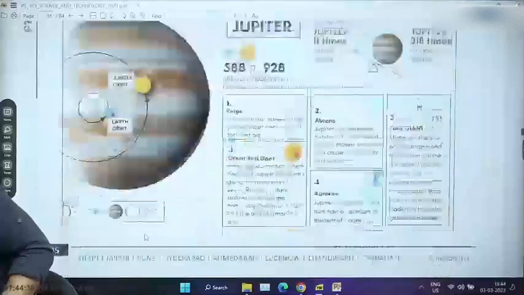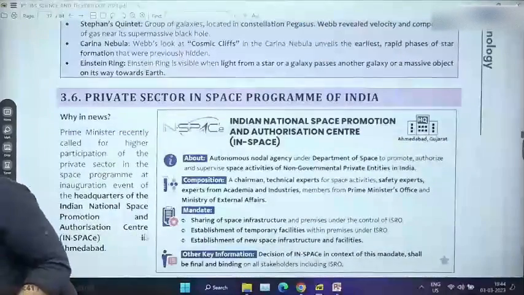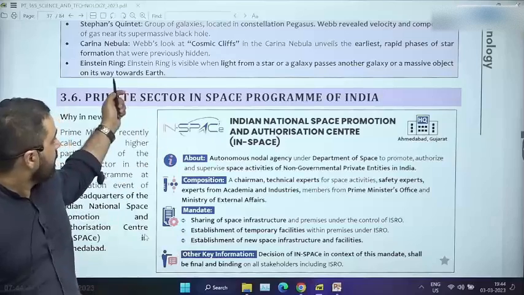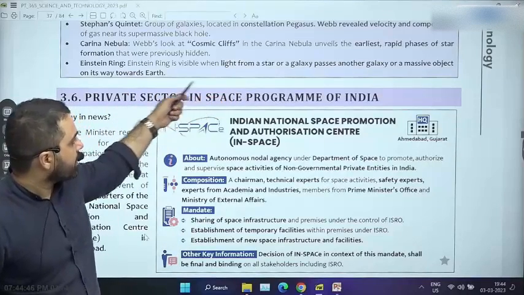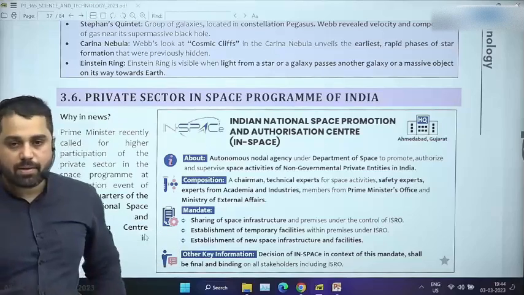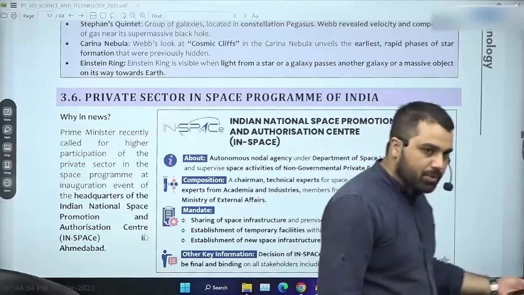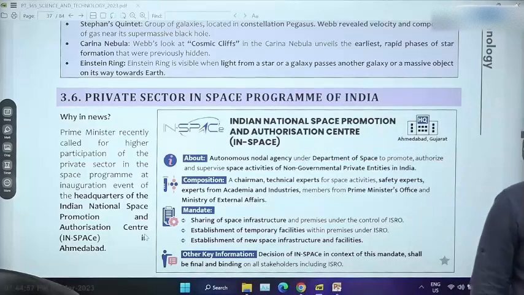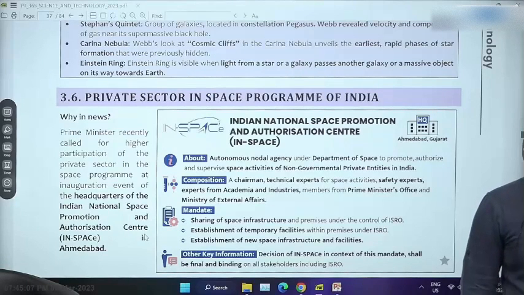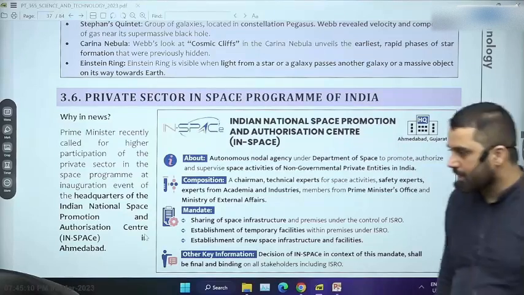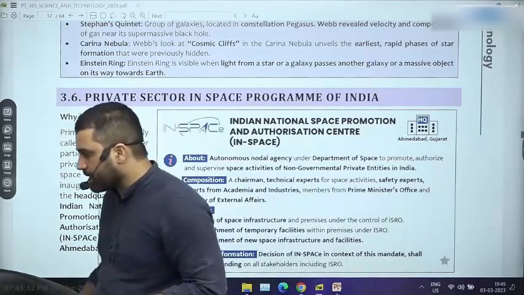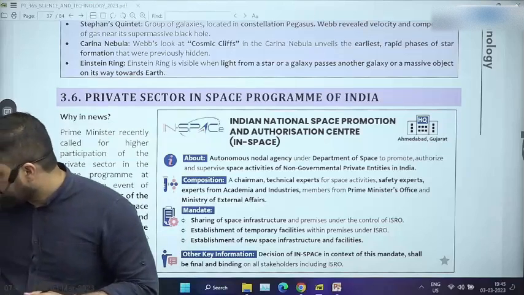Although I do not expect an Einstein ring question from UPSC, asking what exactly is an Einstein ring, it is given in the material too. It is visible when light from a star or galaxy passes another galaxy or massive object on its way towards Earth. Because of gravitational lensing, the same source of light converges in such a way that rather than looking at one galaxy, you will find many galaxies in a ring formation, a circular shape, and all of those galaxies are actually one galaxy only. Such a formation is called an Einstein ring, and that also happens because of gravitational lensing.